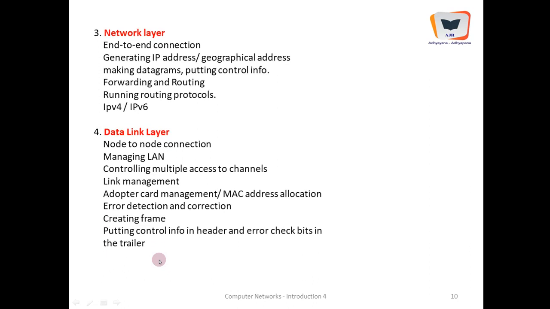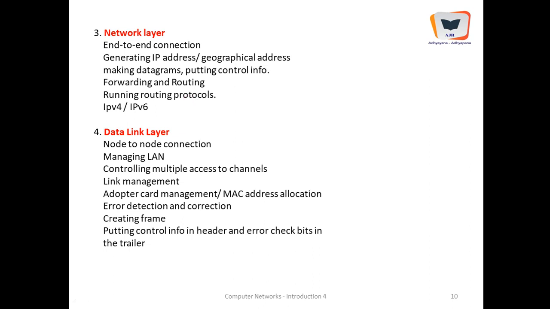Network layer provides end-to-end connection. End system to end system connection is provided by the network layer. It generates IP addresses. It is here exactly that the destination's and the source's geographical address is written, and this address is called the IP address, internet protocol address. It makes datagrams, of course, putting the control information.